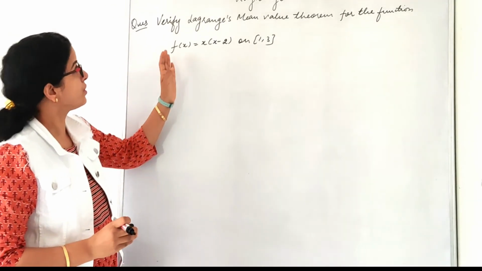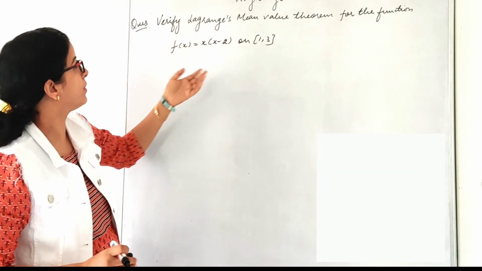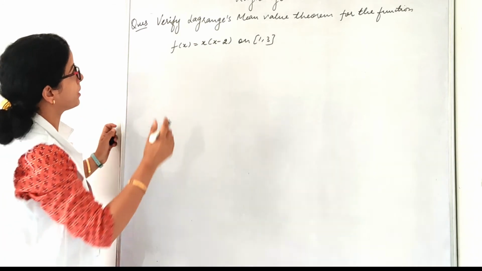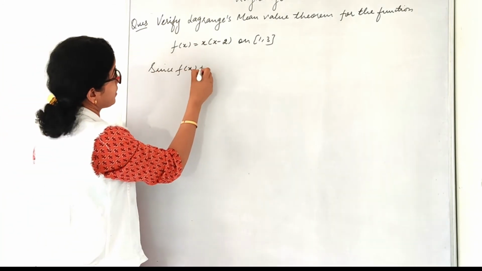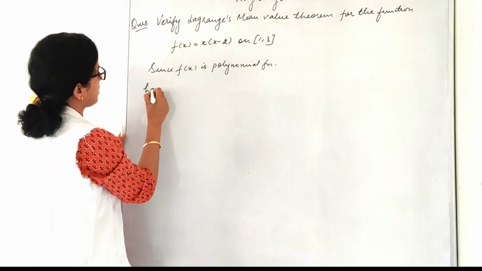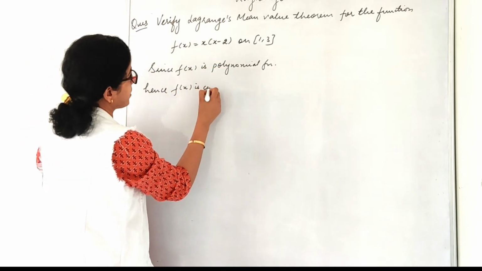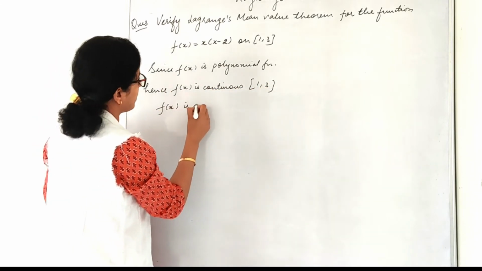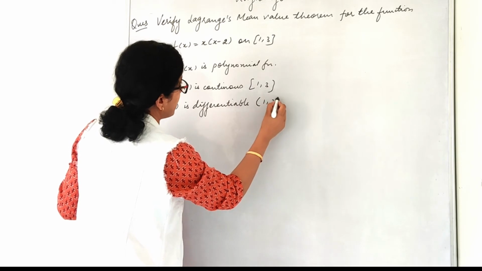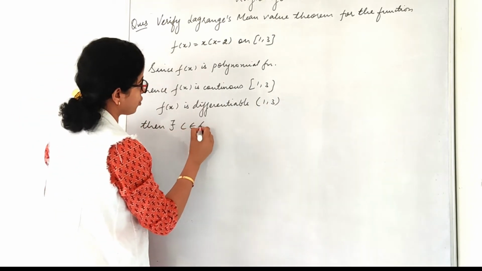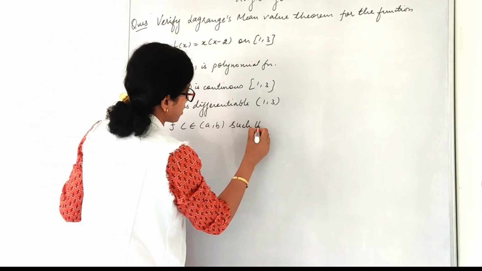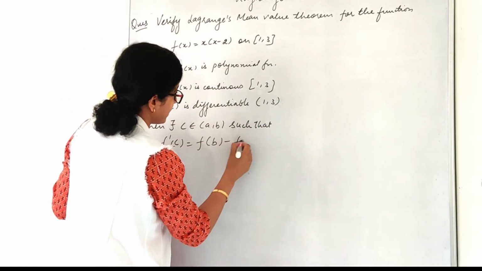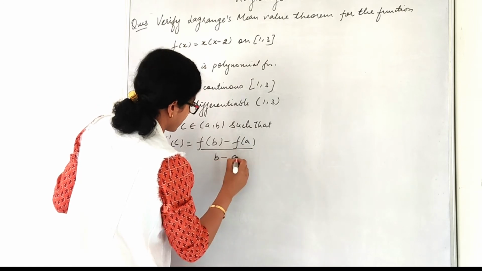Now let us take this question. Verify Lagrange's mean value theorem for the function f(x) is equal to x into x minus 2 on the closed interval 1 comma 3. So since f(x) is a polynomial function, hence f(x) is continuous in the closed interval 1 comma 3, f(x) is differentiable in the open interval 1 comma 3, then there exists c belongs to the open interval (a, b) such that f dash c equals to f(b) minus f(a) upon b minus a, right?